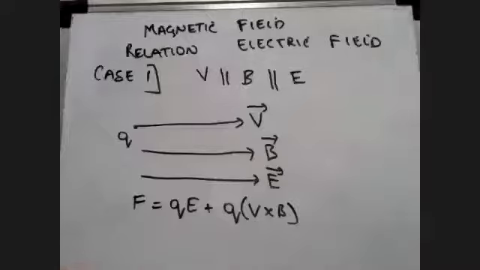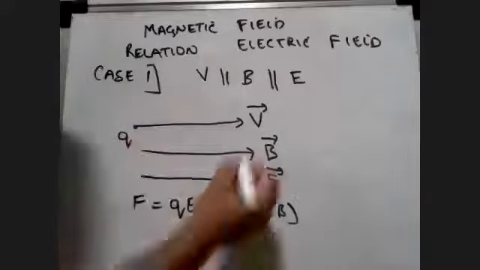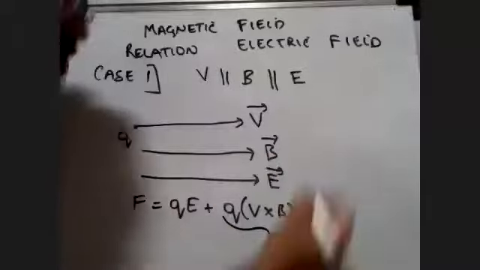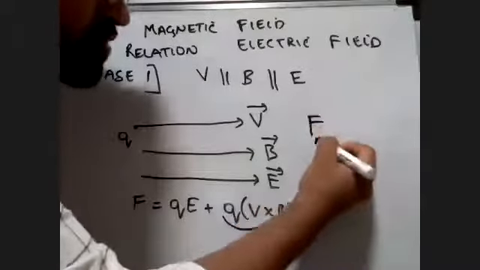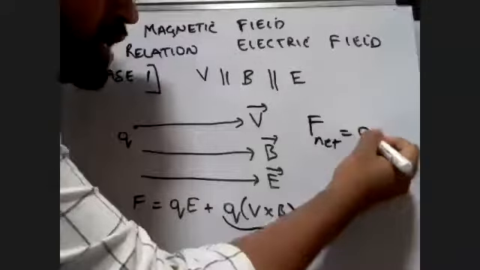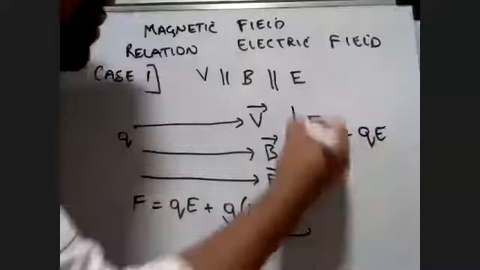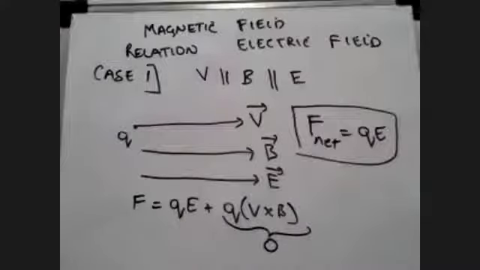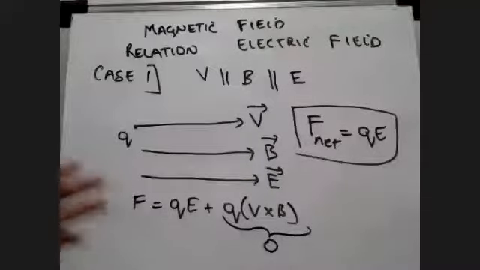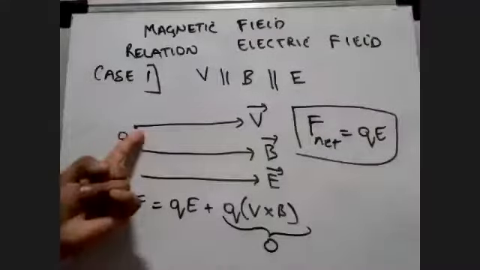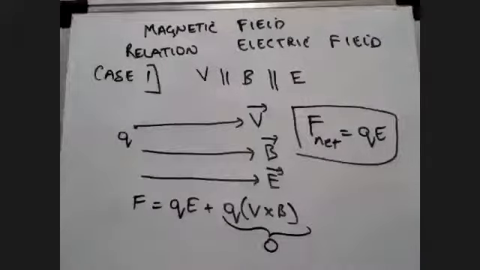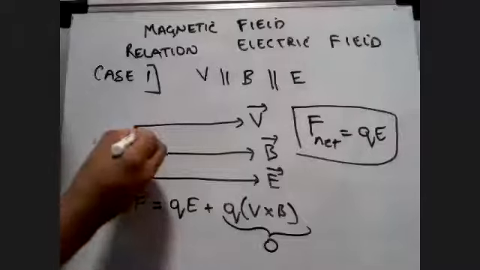So if we know that the force experienced by the charge due to magnetic field is going to be 0, then your net force will be only because of electrostatic force. The direction of the force by electric field will be in the same direction now. Look at this: Q here, when I've written only Q, it means a positive charge. You can assume it to be greater than 0.